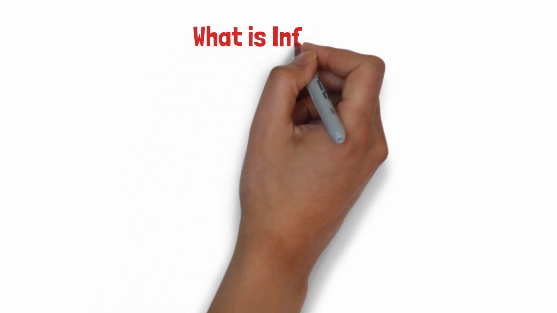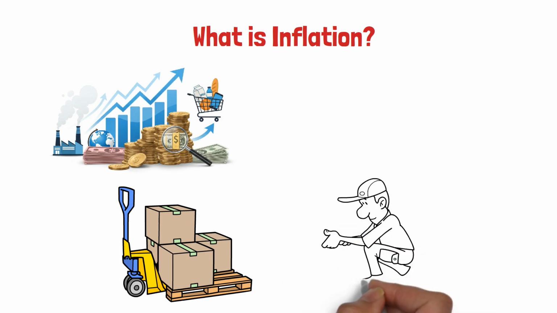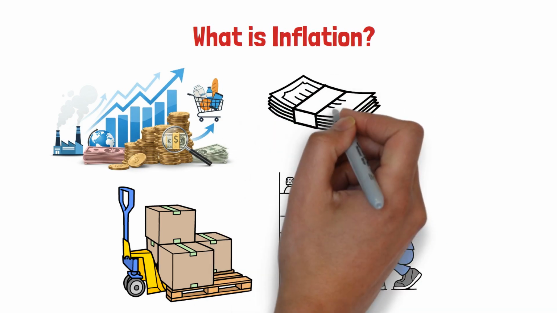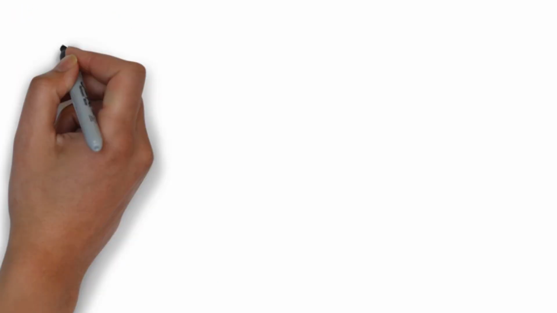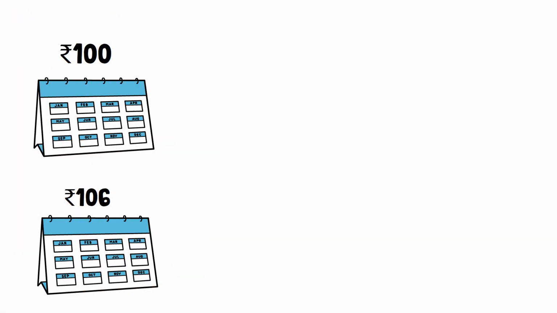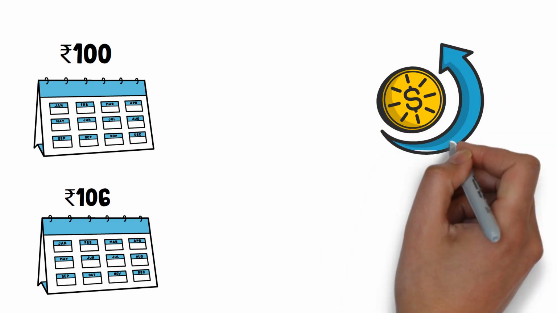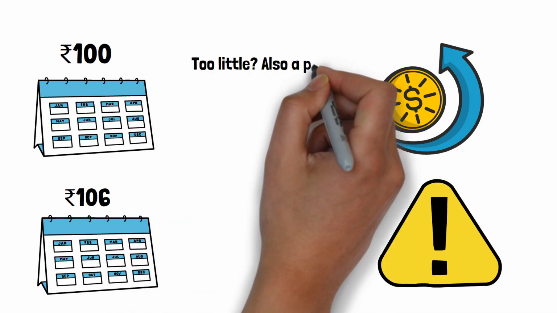What is inflation? Inflation is the general increase in prices of goods and services over time and a decrease in the purchasing power of money. If inflation is 6%, something that costs 100 this year will cost 106 next year. Some inflation is normal, but too much? It's dangerous. Too little? Also a problem. It's all about balance.